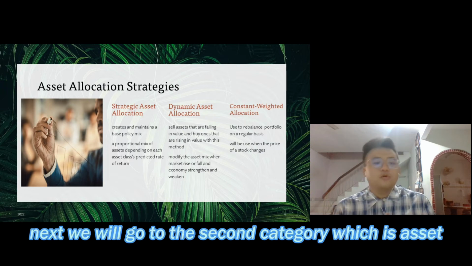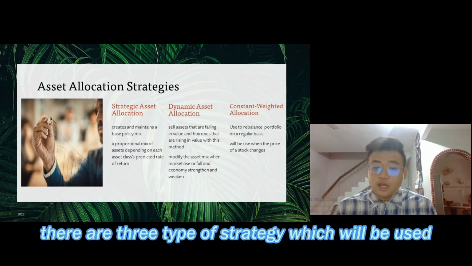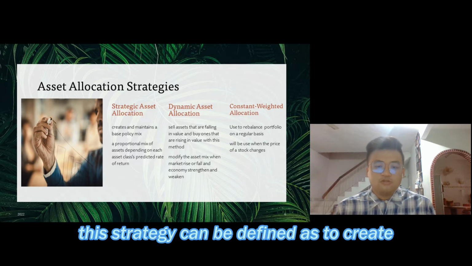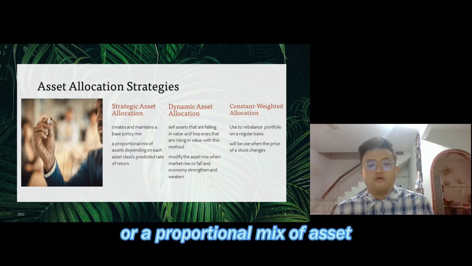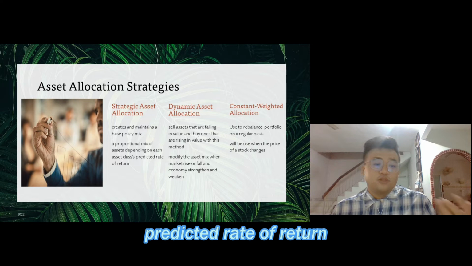Okay, next we will go to the second category, which is asset allocation strategy. There are three types of strategy which will be used. The first strategy is strategic asset allocation. This strategy can be defined as to create and maintain a base policy mix or a proportional mix of assets depending on each asset class's predicted rate of return.